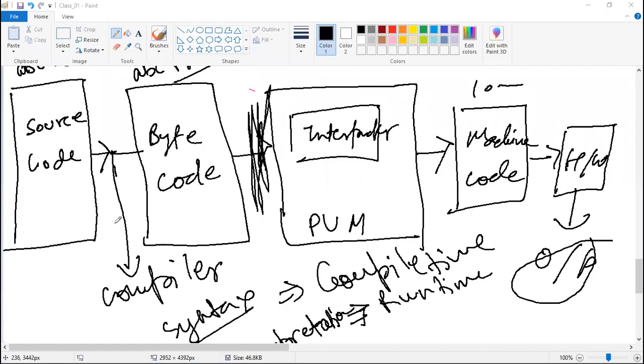You might have downloaded a lot of software, or purchased a lot of software, right? When you download or purchase, you might have seen that you never get the source code. For example, when you install the Windows operating system, do they give you their source code, or do they give you the executable file? They give you the executable file, isn't it?